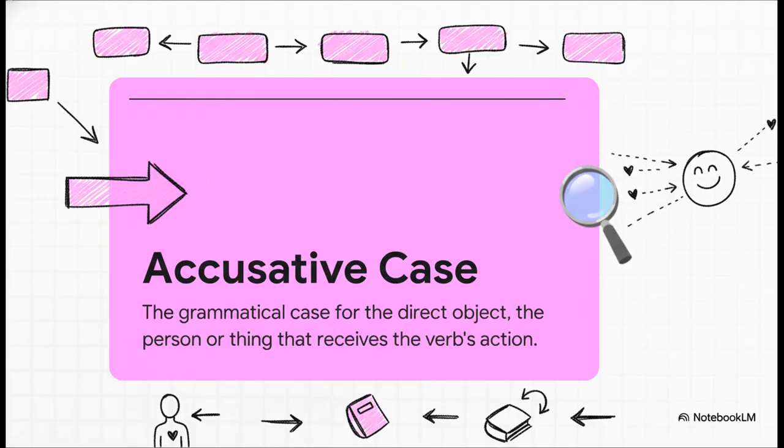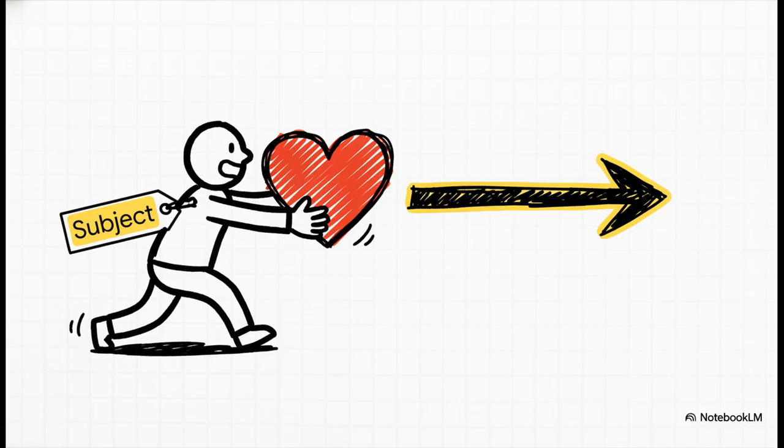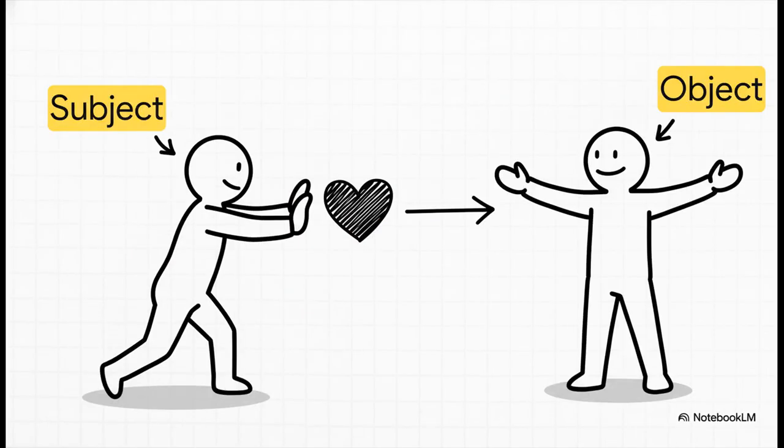And that question brings us to our star player for today, the accusative case. Think of it as the special case that's reserved for the direct object. That's the person or the thing that directly receives the action of the verb. In our sentence, it's the person who is being liked. So let's look at our correct sentence again. Ich mag dich. First, we've got ich. That's I. I'm the one doing the action, right? I'm doing the liking. That makes me the subject.